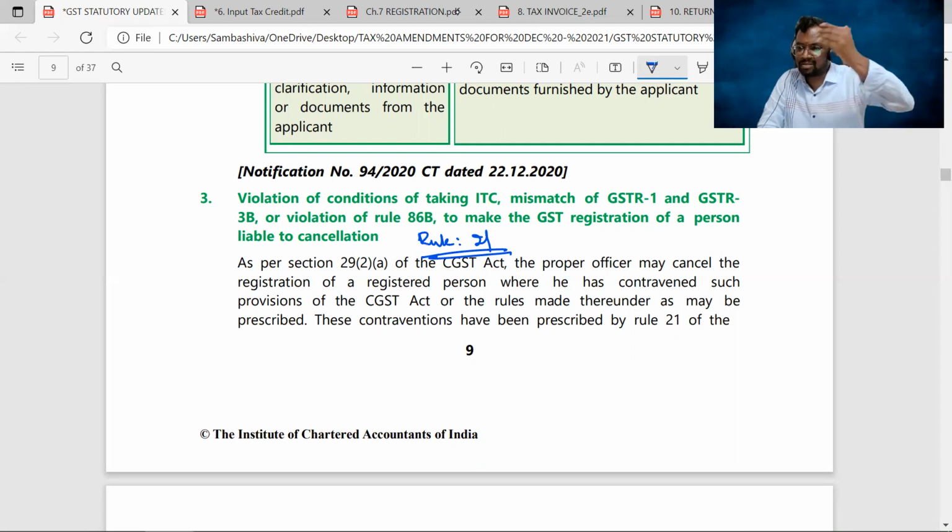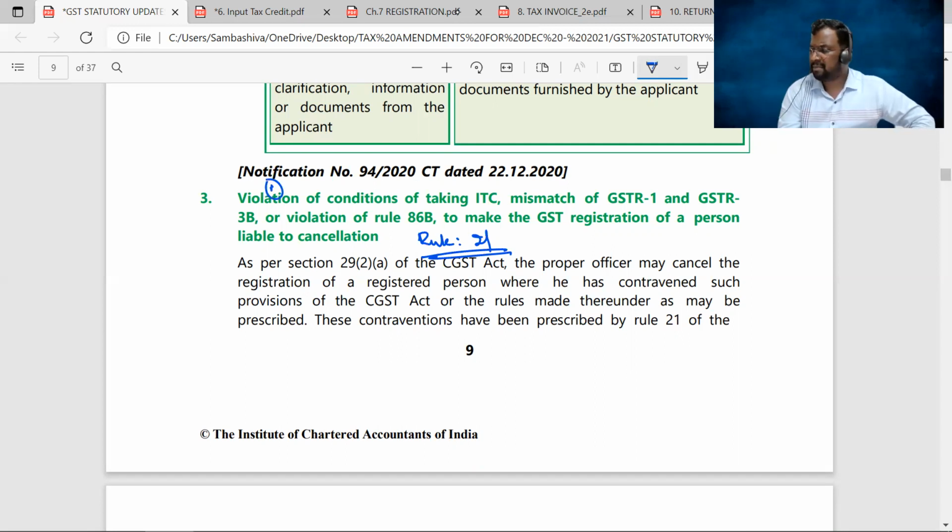Earlier we used to have a list of 6 to 7 items. Now 3 more contraventions, 3 more circumstances, were added to Rule 21. What are they? Number 1, violation of conditions of taking the input tax credit.